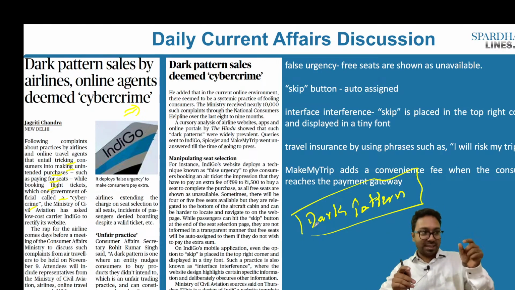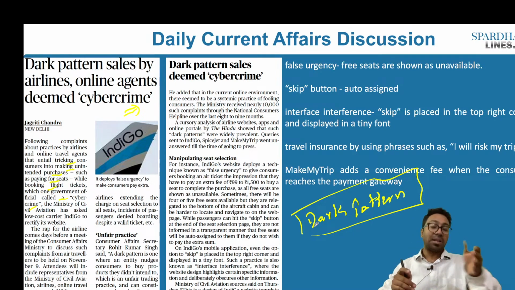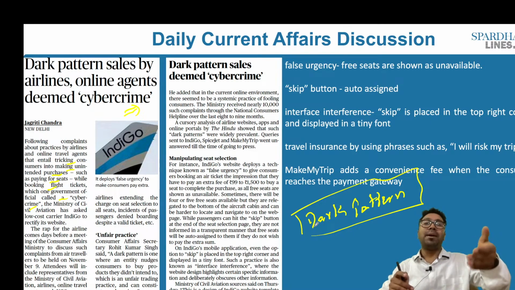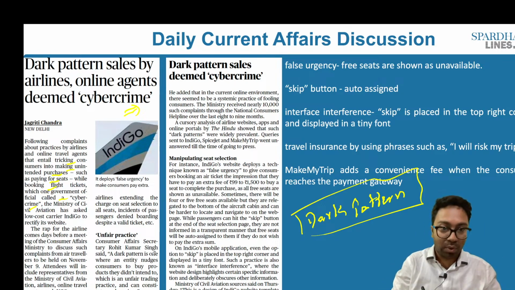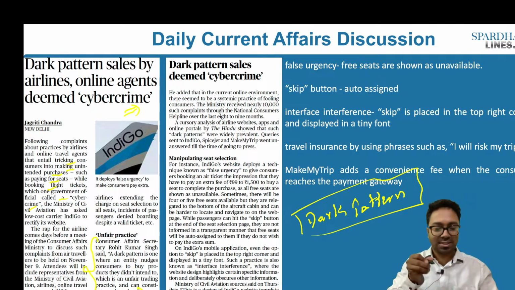So dark pattern is a pattern which is used by some of the online platforms as well as, in the present situation, by the airline companies. So what is dark pattern? It is one where an entity nudges consumers to buy products they didn't intend to, which is an unfair trade practice and can constitute a cyber crime, says this article.